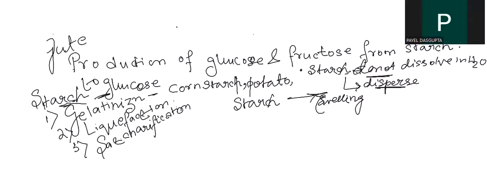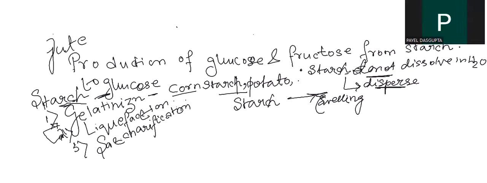It will be easy for you to understand how we can produce glucose and fructose from starch. In order to convert starch to glucose, I have pointed out three steps: gelatinization, liquefaction, saccharification. You are aware of the sources of starch, mainly examples like cornstarch and potato starch. Starch basically does not dissolve in water, but it disperses in water.